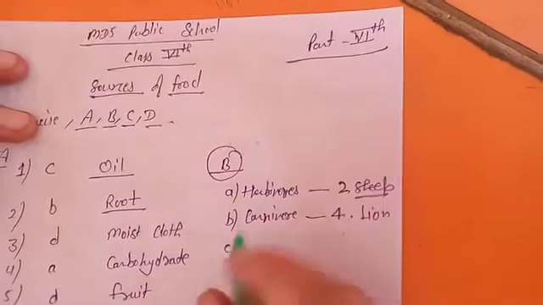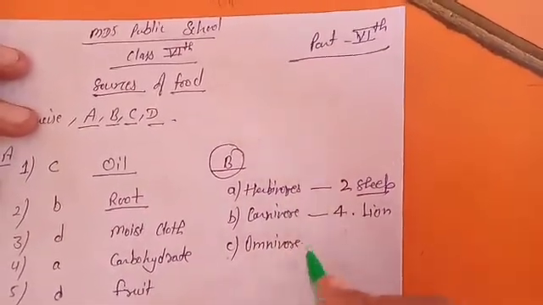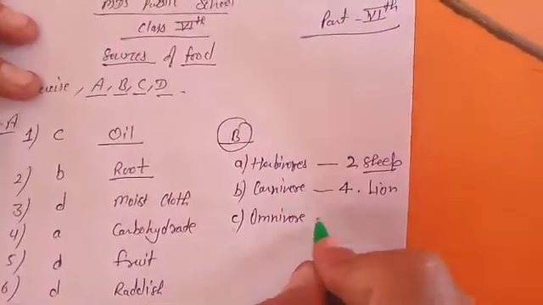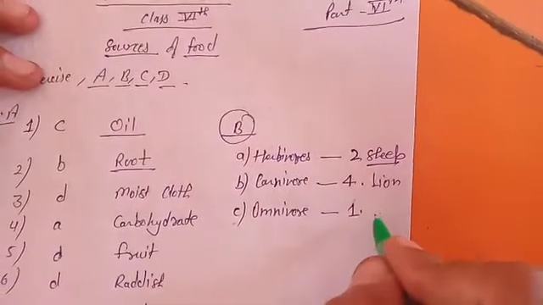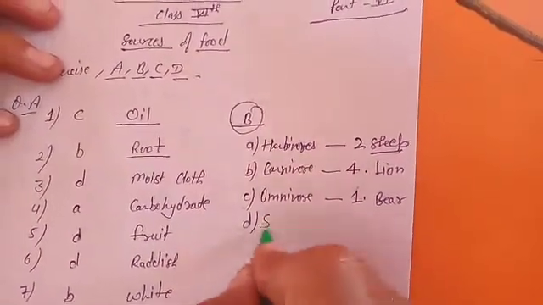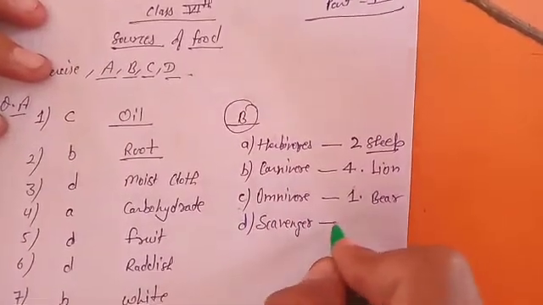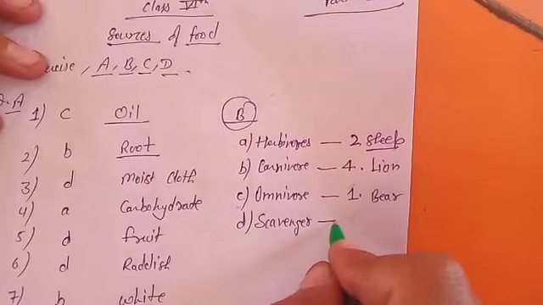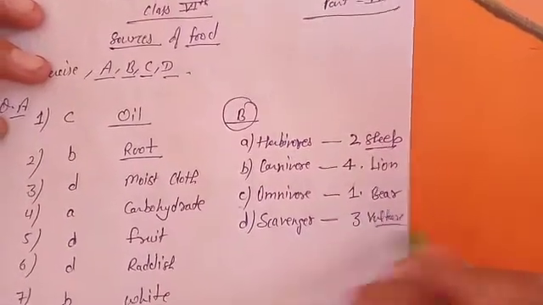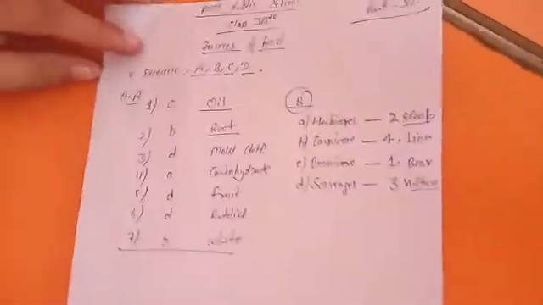Now C, in which omnivore is given. Omnivore means which eats both. In that case, your picture matches the first one, that is the bear. D, scavenger. Scavenger means which eats dead animals. So the option matches the third, that is the vulture. Okay, these are the answers for B, match the following.